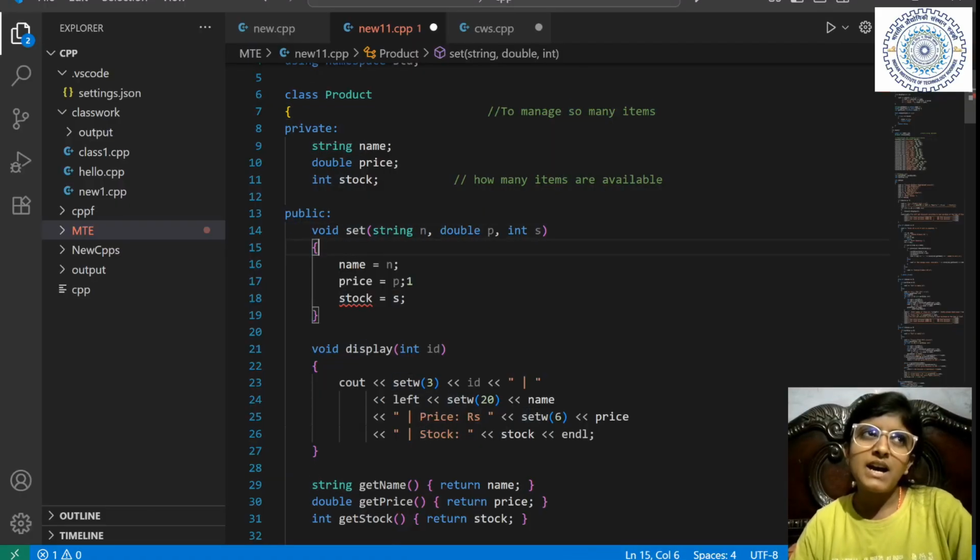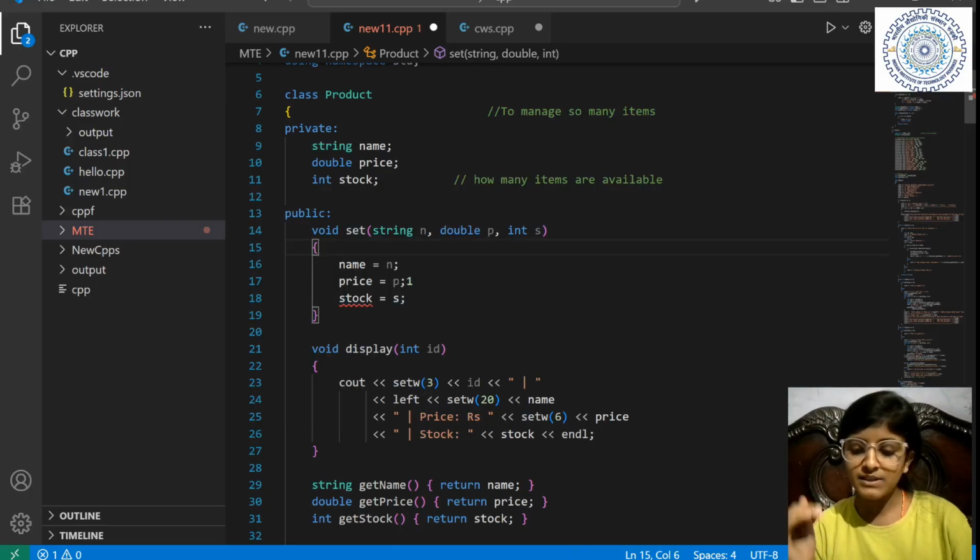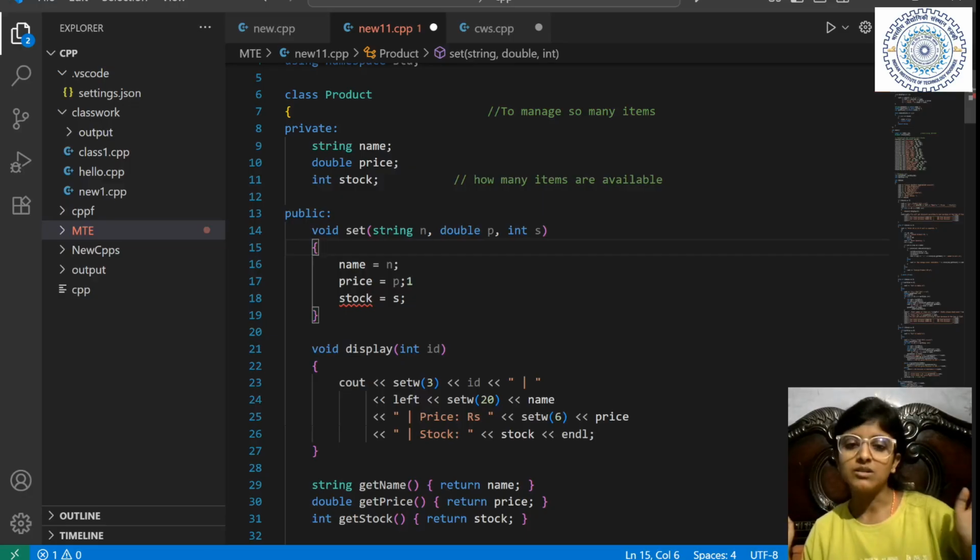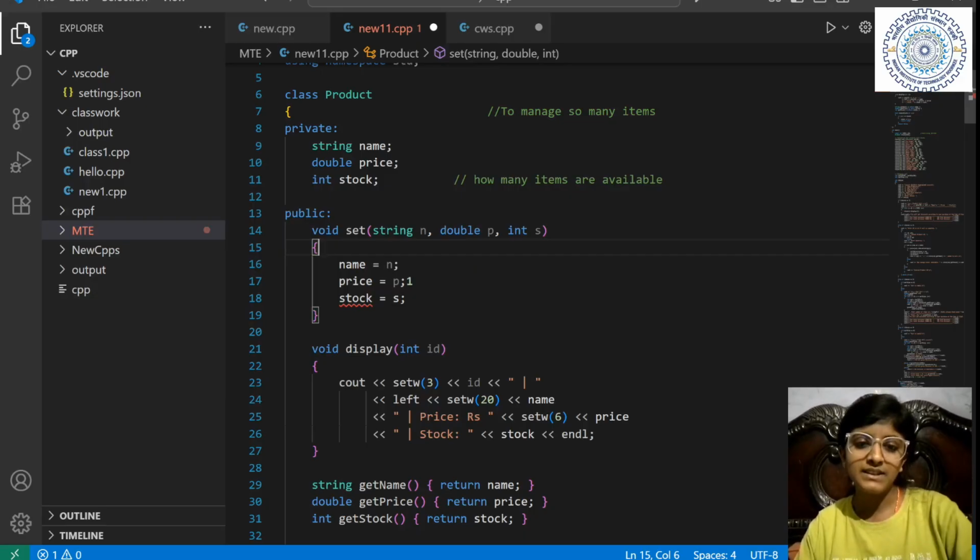See, if I have not made a function, then I have to put the values in three lines, every product's values in three lines. I have an object, say coffee, coffee dot name, coffee dot price, coffee dot stock. And still, if it is a private variable, I can't do it like that. If I make it public, I have to do it like this, and it will be so long. So I have to find an alternative way, right?